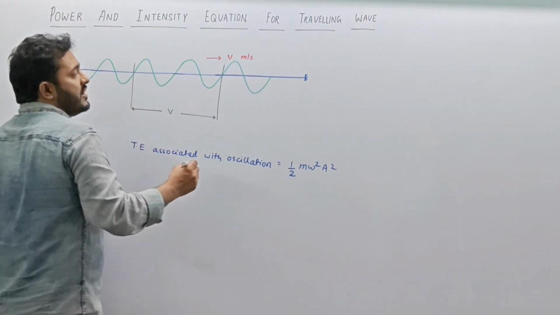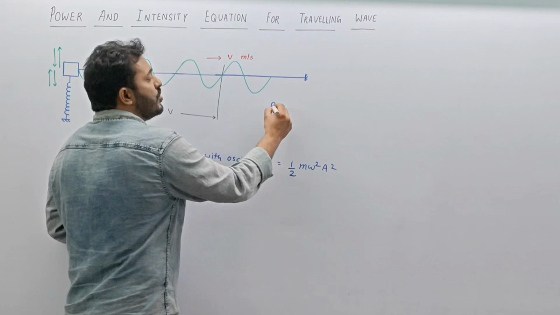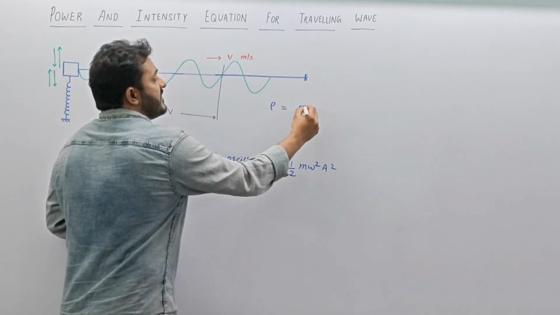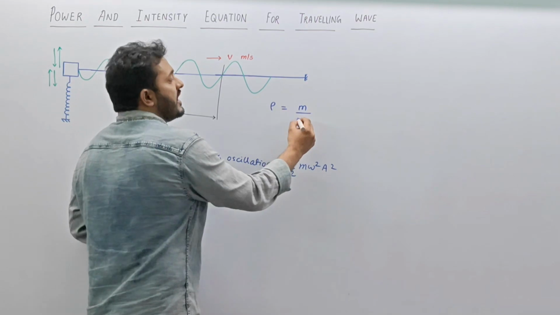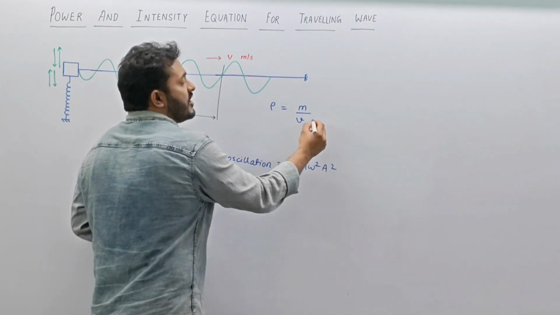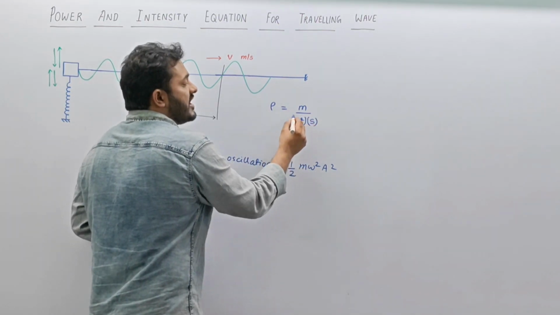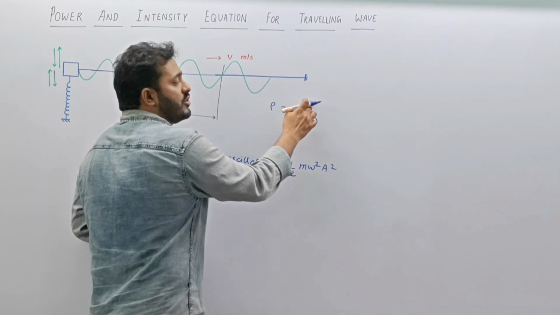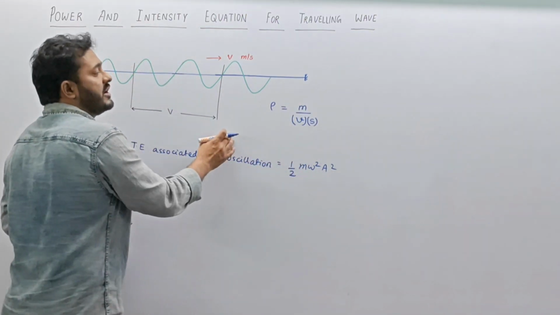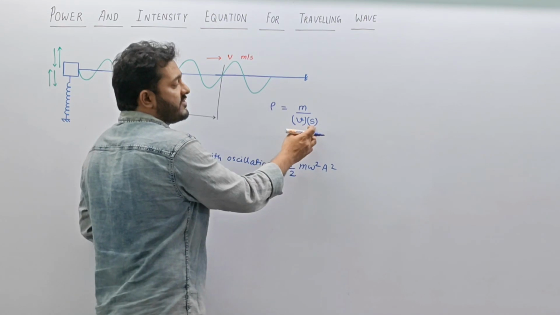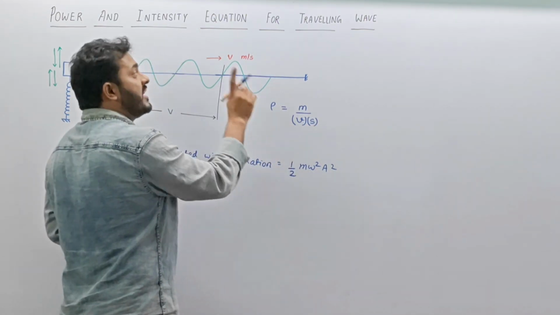So if we consider that the density of the medium is rho and it is having a mass m and it covered a distance v and it is having a cross section area S. So we can say that density is equal to mass by volume. So by means of volume, we have substituted it as cross section area S for v meter length per second.